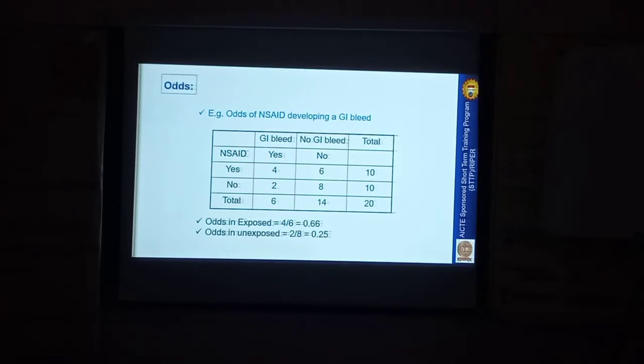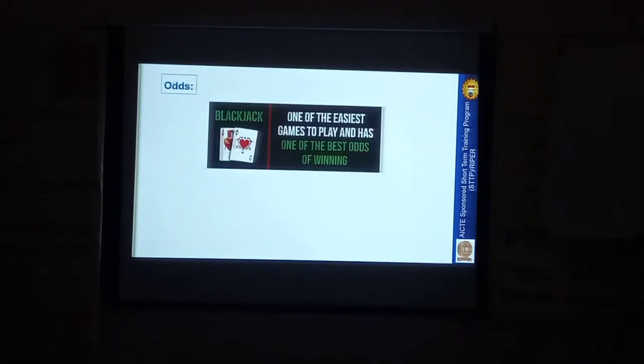A by B. That's the formula for the calculation of odds: odds in the exposed group and odds in the unexposed group. Later I will tell how we are going to interpret this value. Generally, odds is very difficult to interpret. It is not very easy.